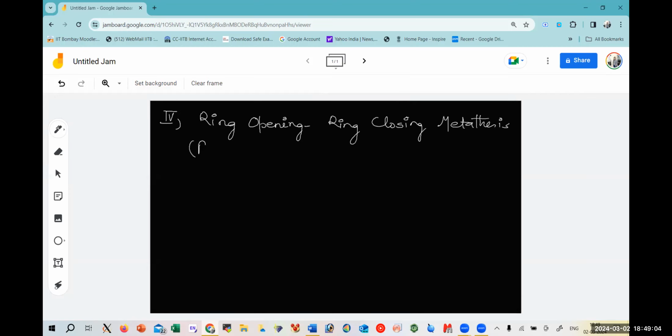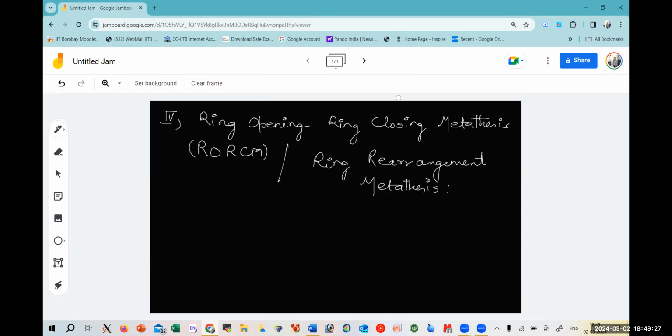So this is RORCM, or it is known as ring rearrangement metathesis. So in our previous session, we have seen how the ring which is closed gets opened up.